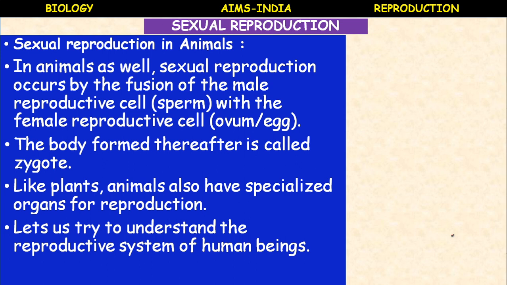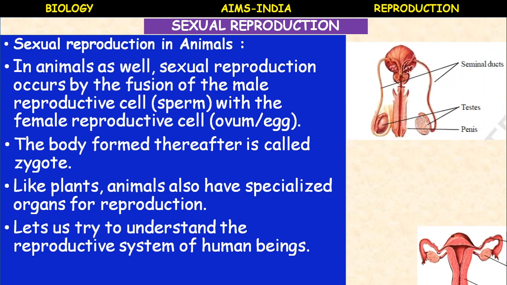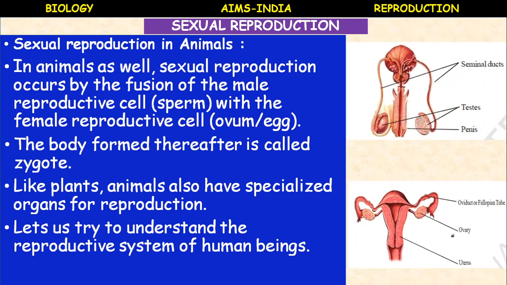Let us try to understand the reproductive system of human beings. In human beings, let us study the male reproductive system and the female reproductive system. The male reproductive organs include a pair of testes.